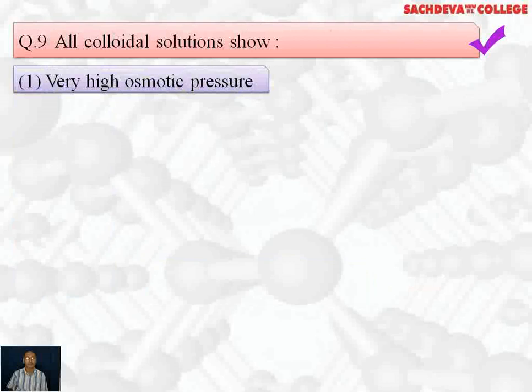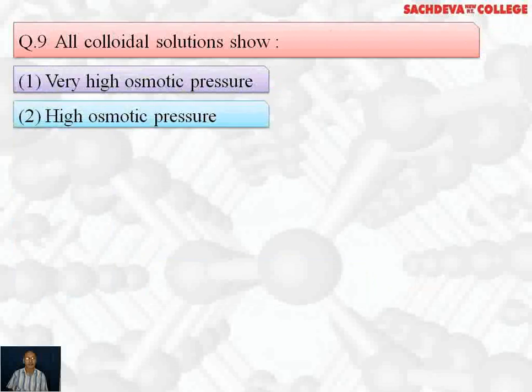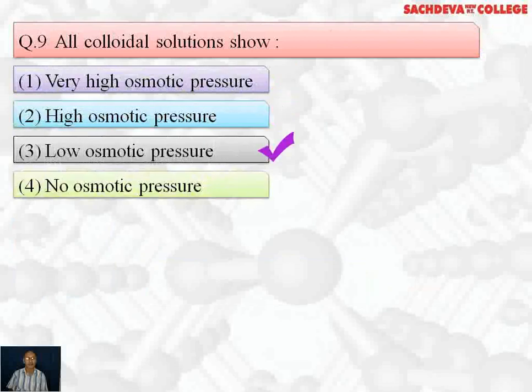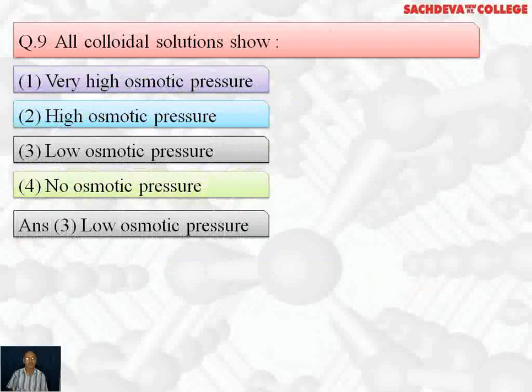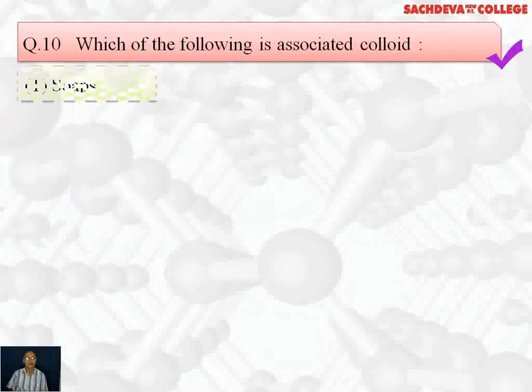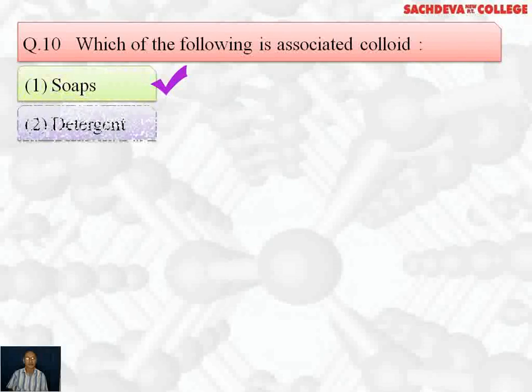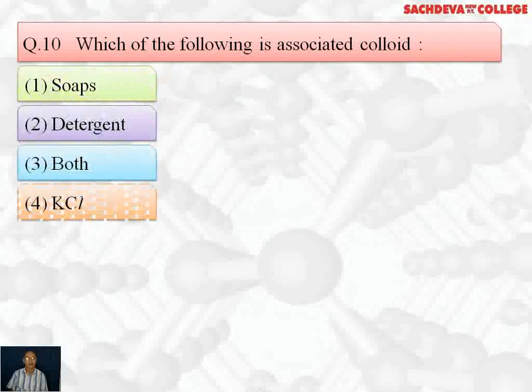All colloidal solutions show very high osmotic pressure, low osmotic pressure, no osmotic pressure. Correct answer is low osmotic pressure. The reason is their molecular weight is high, and because molecular weight is inversely proportional to osmotic pressure, that is why all colligative properties including osmotic pressure will be low in case of colloidal solution. Which of the following is associated colloids? Soaps, detergents, both, or KCl? The correct answer is both. Soaps and detergents both are associated colloids.